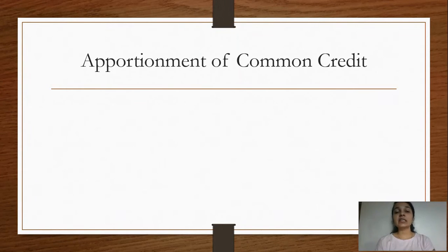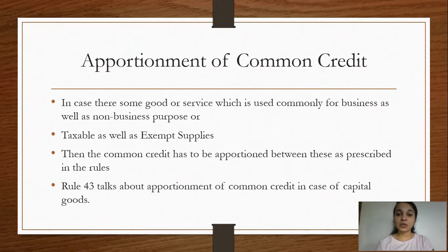And as we have all seen earlier, if a particular thing is being used for exempt supply, then we cannot avail the input tax credit of those particular things which are being used exclusively for the purpose of exempt supplies or exclusively for non-business purposes. But there could be a situation wherein the credit is commonly being used. Then in that situation, the common credit has to be apportioned between taxable supplies, exempt supplies, business purposes and non-business purposes.